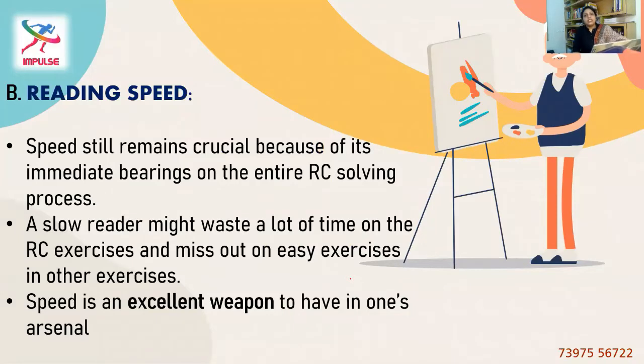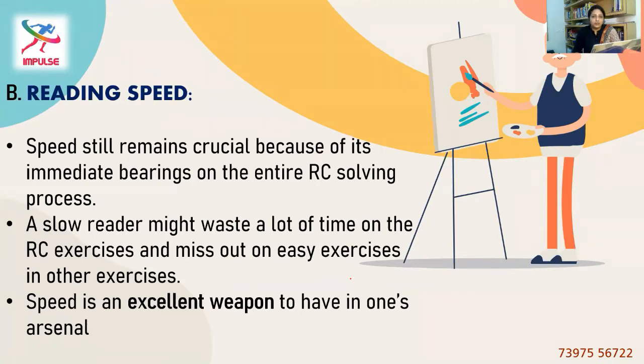Reading speed. This is another important matter to discuss with regard to reading comprehension, because people tend to read the same paragraph at different speeds. Some read it very fast, but they don't understand anything, and again they go for it another time. That is not an effective method. Others, slow readers, take so much time thinking that they have to understand each and every word and then comprehend. That is again of no use.